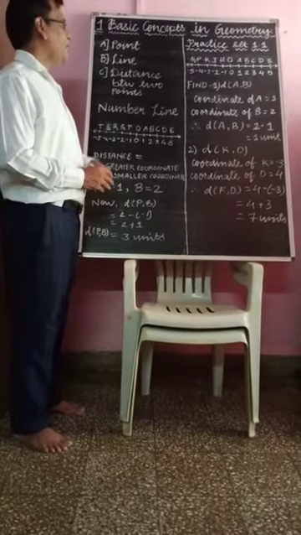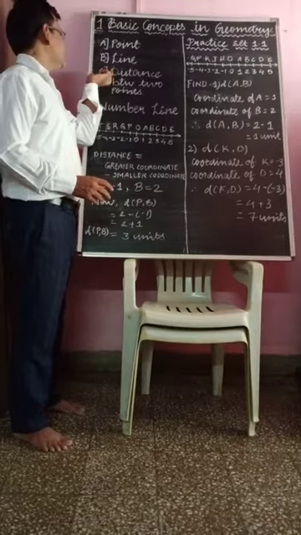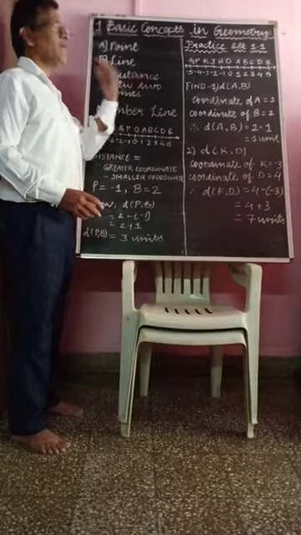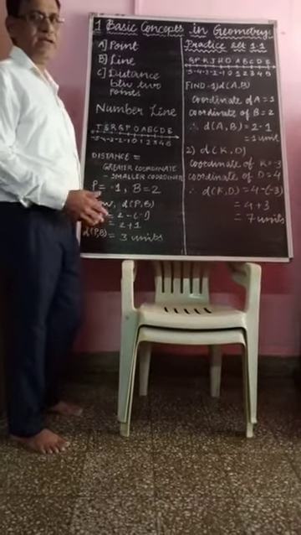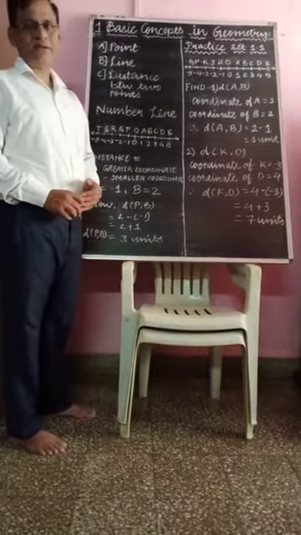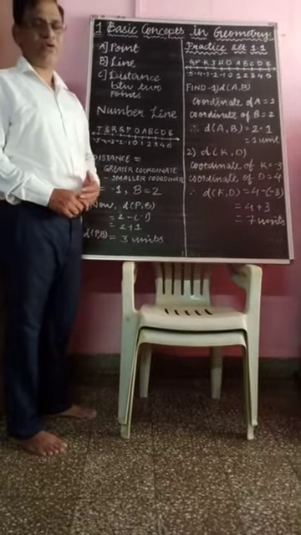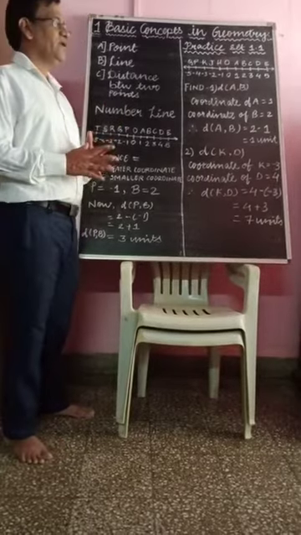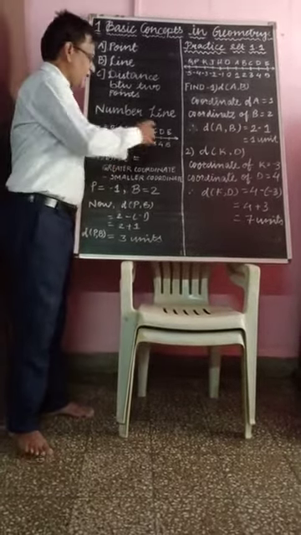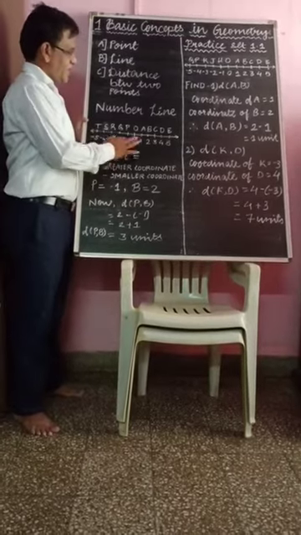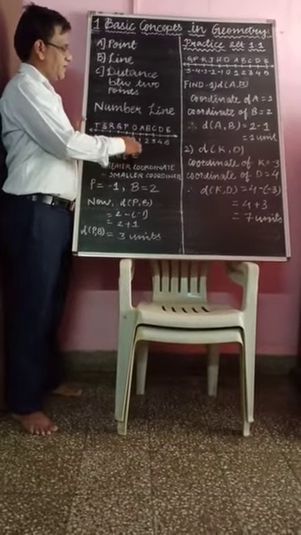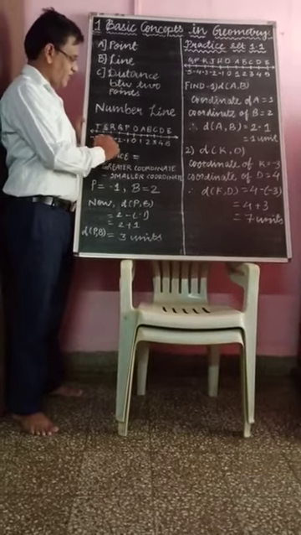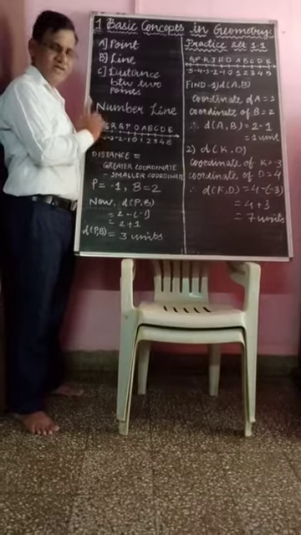Now the third concept is distance between any 2 points on the number line. We already learned the number line in 8th standard: how to draw the number line and how to denote different numbers on it. Here is the number line I already drew. Here 0, 1, 2, 3, 4, 5, and here -1, -2, -3, -4 and -5.